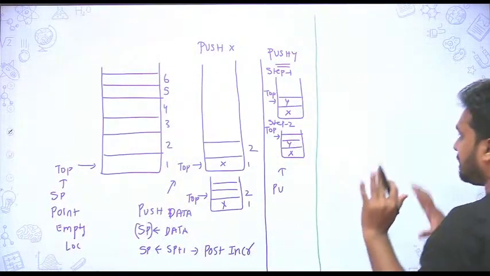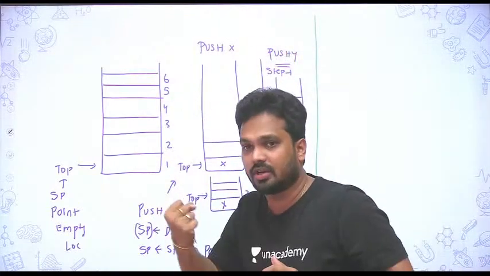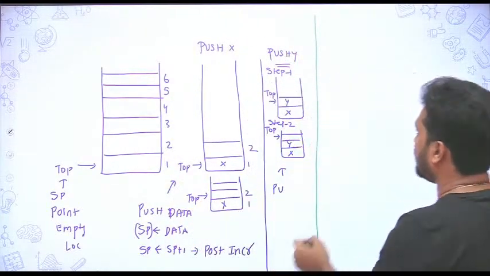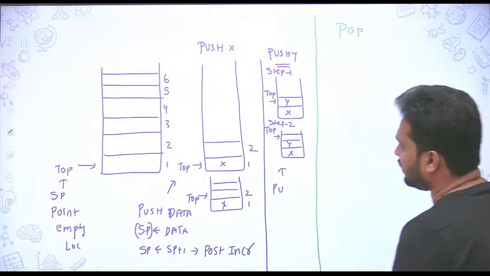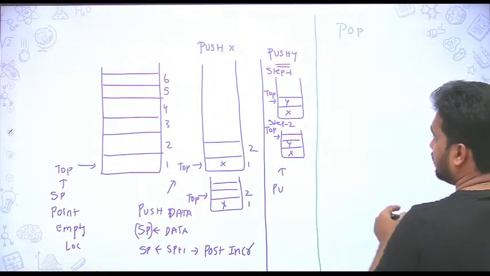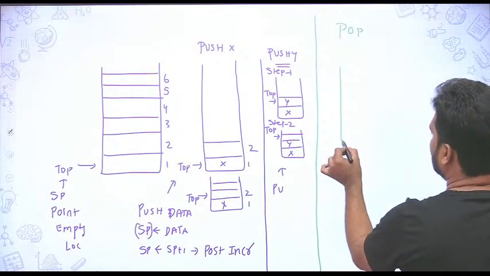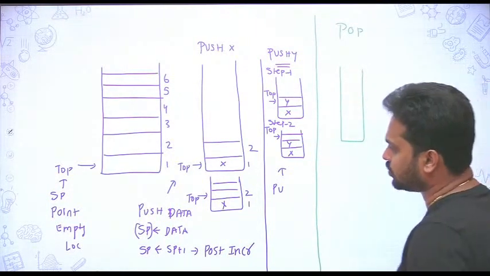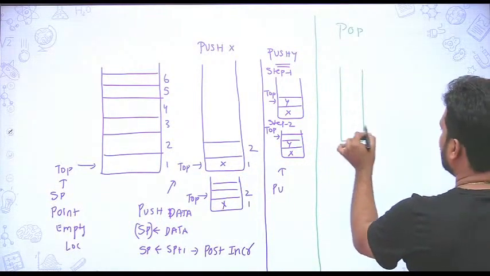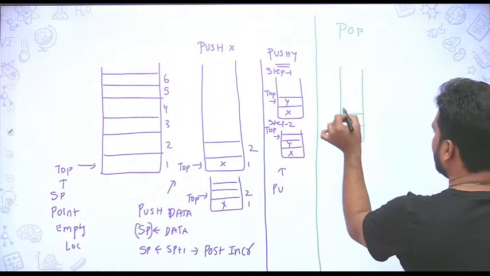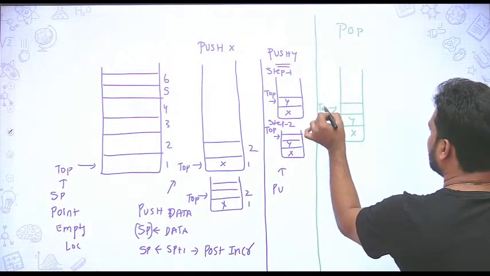For this particular push operation, let me have the corresponding pop operation. If you say push x, some data x, it will be loaded. So you see here x and y, and this is the top.